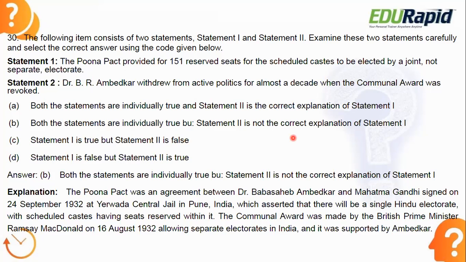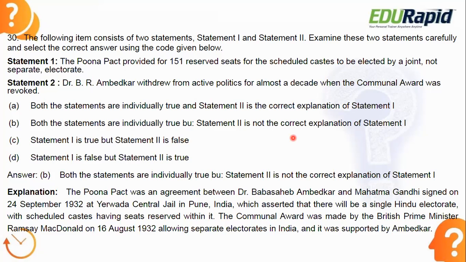So what is the difference between the communal electorate and the reserved seat? There is a big difference. Communal electorate is something like, for example, if a Muslim candidate is contesting the election, only Muslim people can vote for them, not people of any other religion. Only Muslim category people can vote for him. So that is the communal electorate. Say, for example, if a depressed class person is contesting the election, only depressed class people can vote for him. So this is all about the communal electorate.